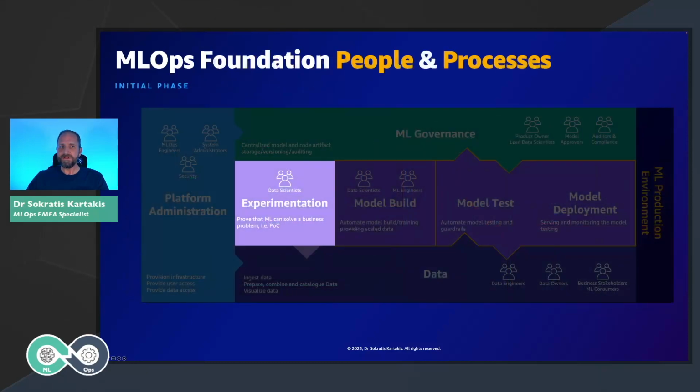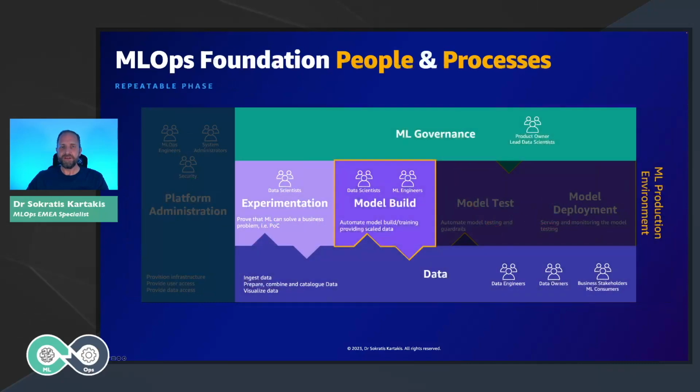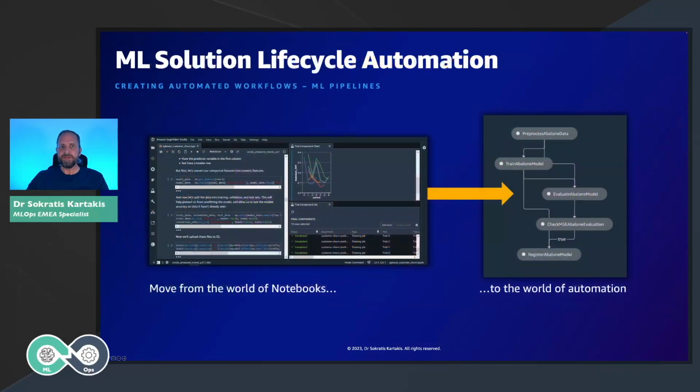But let's move on a little bit to the repeatable phase and what MLOps looks like at this stage. At this stage, what we need to achieve is to move the data science from the world of notebooks to the world of automation. What is the automation that they need to create? They need to create workflows that we call ML pipelines, that do pre-processing, training, post-processing, and somewhere are able to store their models to later use and productionize them.